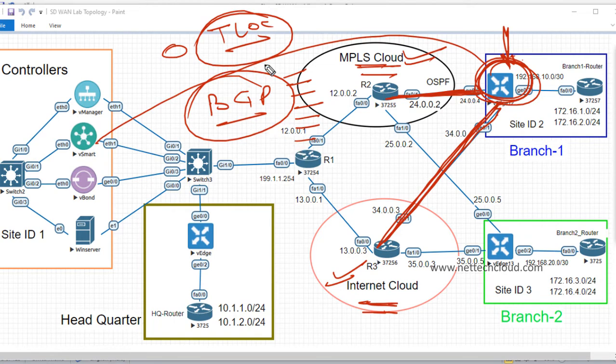You must be aware of the BGP attributes, and many are used to manipulate path selection, route filtering, or loop avoidance. But as such, there is no provision for a TLOC in the BGP update, and that is why they decided to come up with a new protocol, the Overlay Management Protocol, OMP, right?